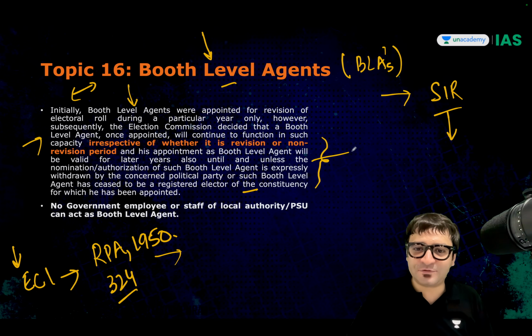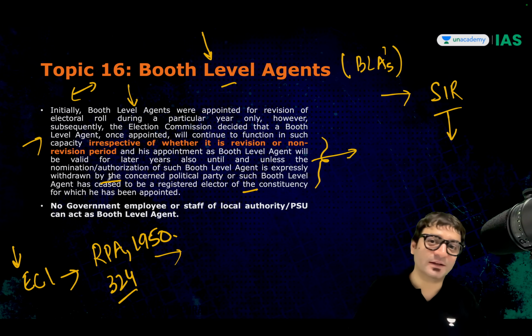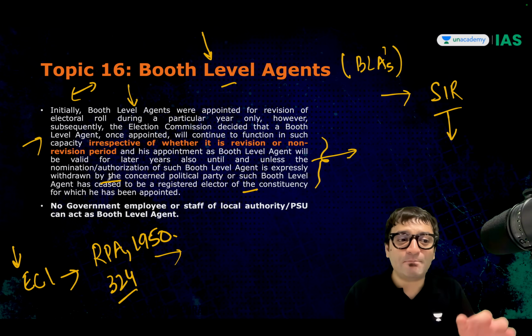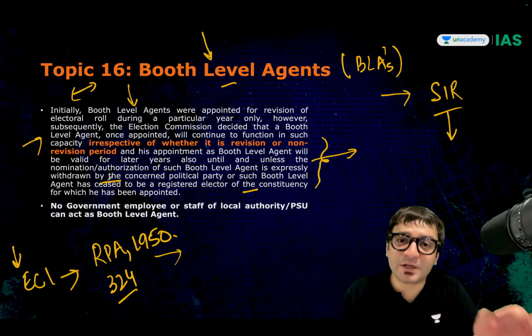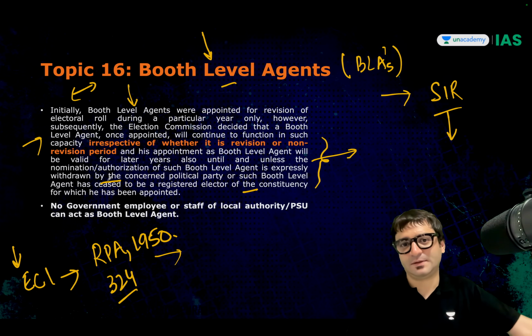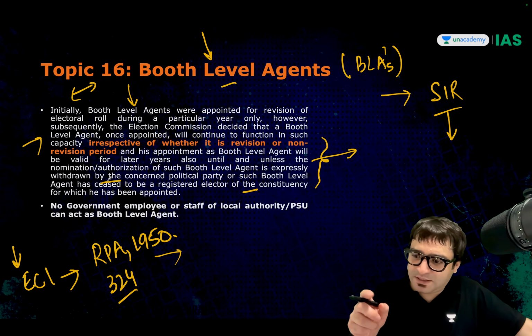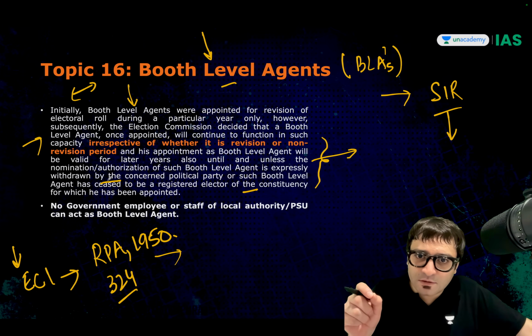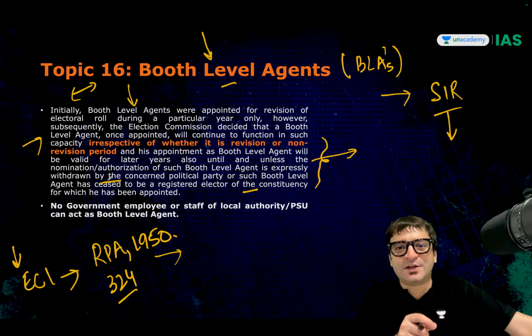Or if the political party says, we are withdrawing you from this role, which makes it even more interesting. Which means these booth level agents are appointed by the Election Commission, but on the recommendations of the political parties. And political parties choose a voter of that constituency to act as the booth level agent.